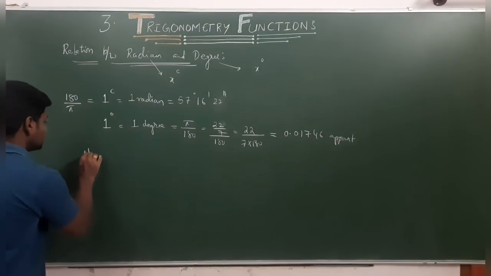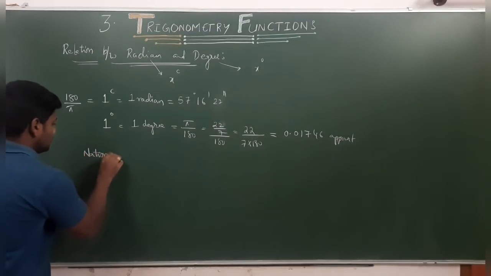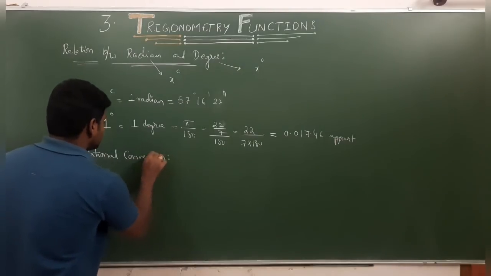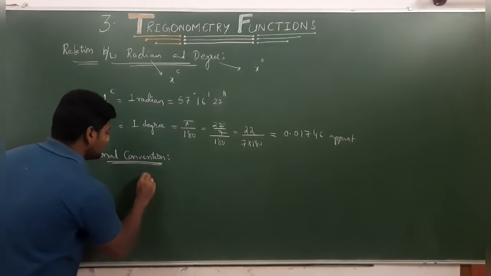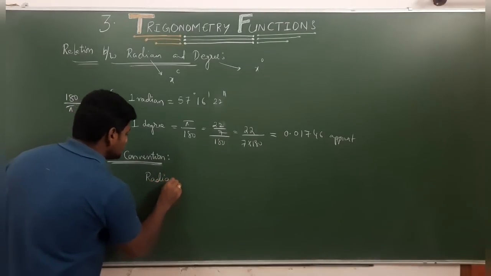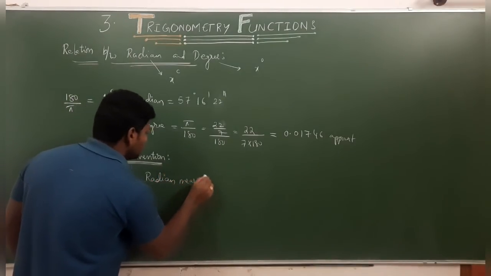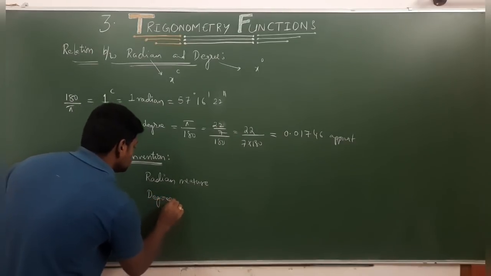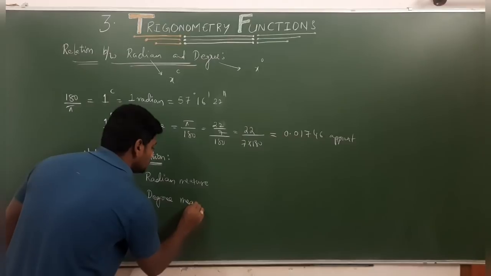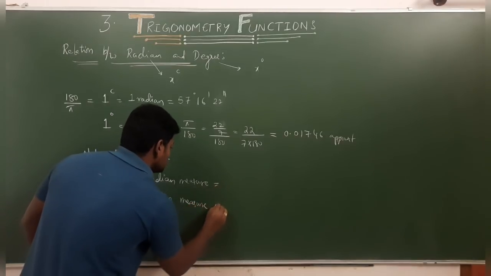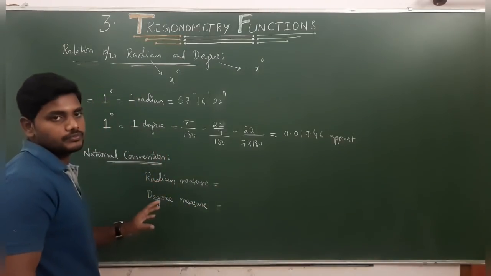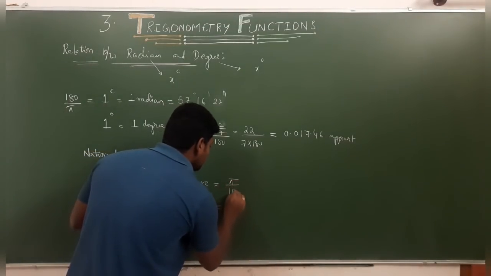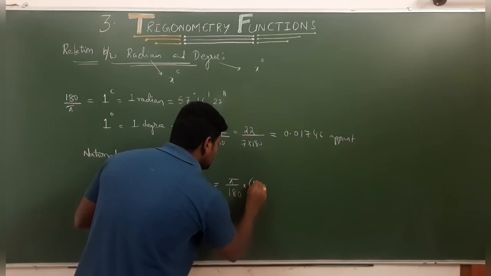Next, the conversion: how to find radians from degrees and how to find degrees from radians, using these two formulas. To find radians, it should be pi by 180 into degrees.